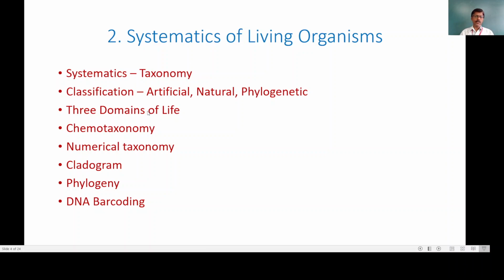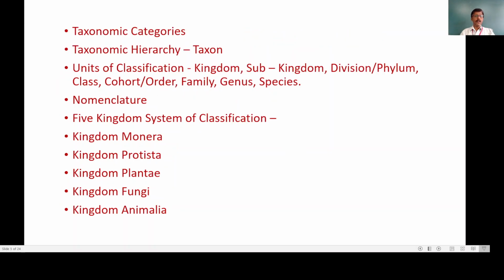Then three domains of life, then chemotaxonomy, then numerical taxonomy. These are the various branches of taxonomy, and in this way we are going to observe the systematics of living organisms. Then there are cladogram, phylogeny and DNA barcoding. These are the sub points of the systematics of living organisms. Then moving towards the next slide, the taxonomic categories. This topic is very vast and we are going to see it in detail.